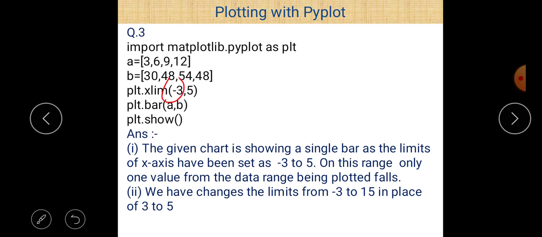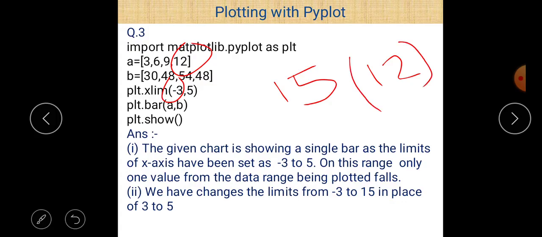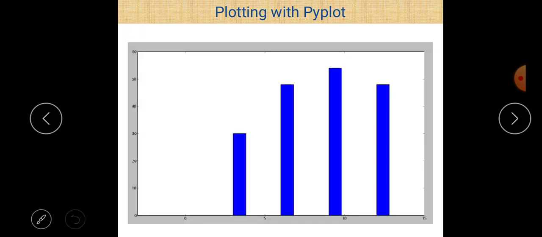And the last value we can easily change if we want to draw 4 different bars here. So just give 15 because we want to include 12 also. If we just give 12, then as we know the last value is not included in that case. So we just write -3 to 15 in place of -3 to 5. After the execution of that statement, you can easily plot this bar chart. So that is the answer, just change it to -3 to 15.